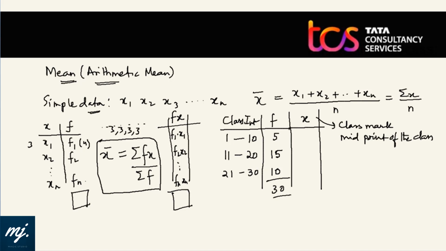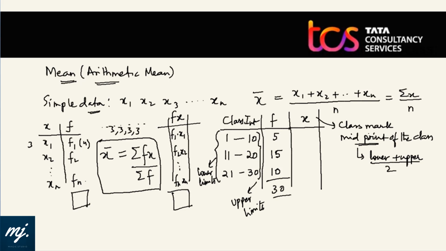And we don't know what is their actual score. In that case, what we do, we try to average out their score by finding the midpoint of the class. Midpoint of the class is lower limit plus upper limit of the class divided by 2. These left-hand side values are known as lower limits. In case of class boundaries, we can call it class lower boundaries. And these right-hand side values are known as upper limits.